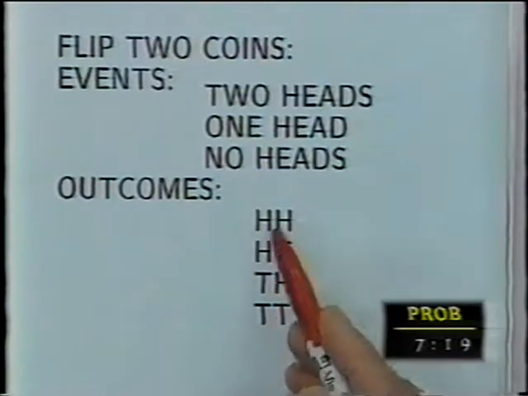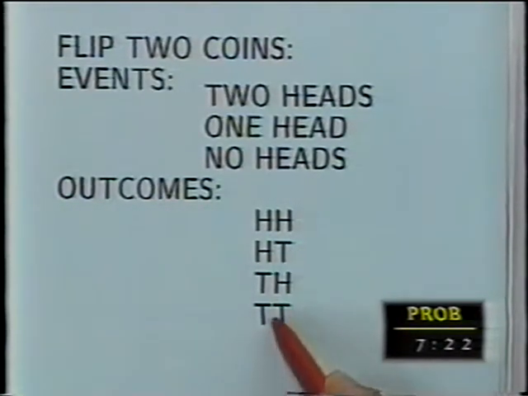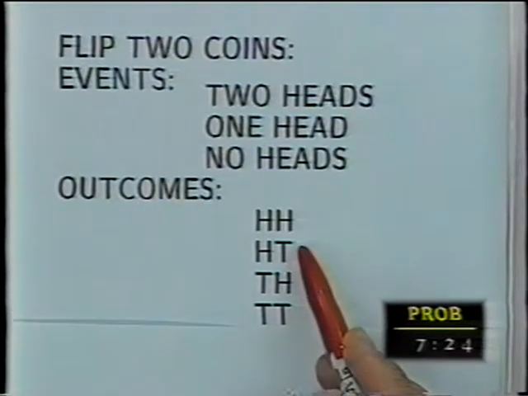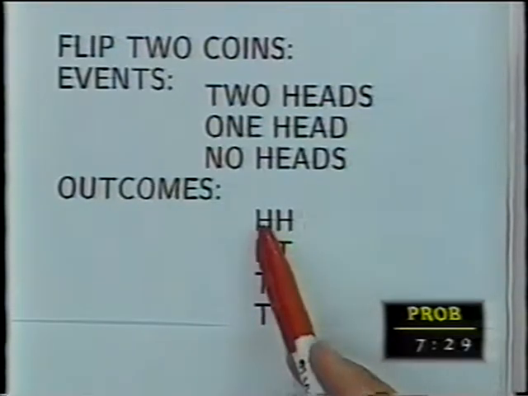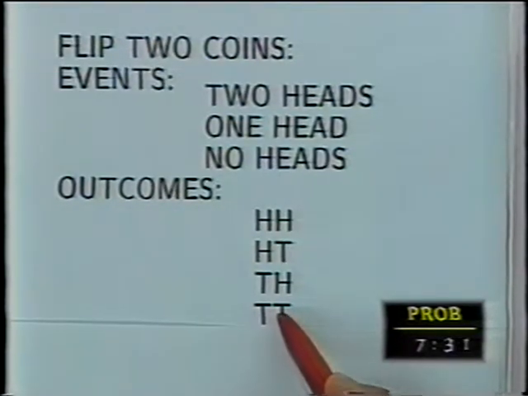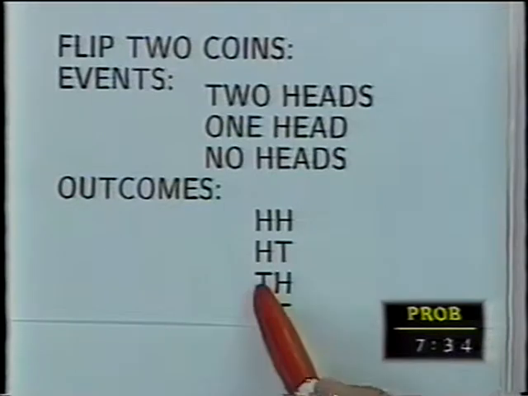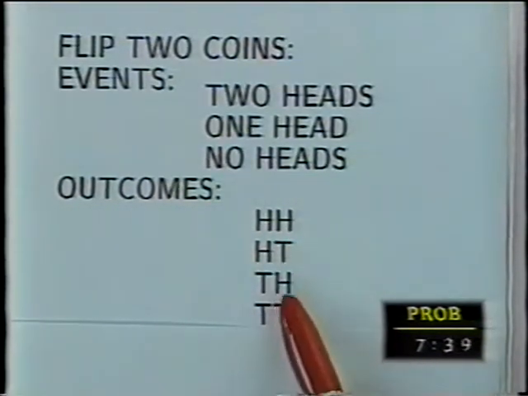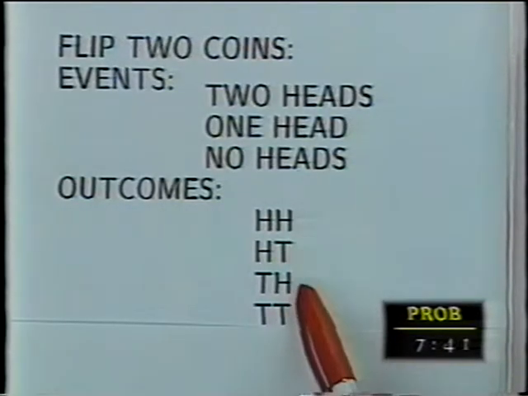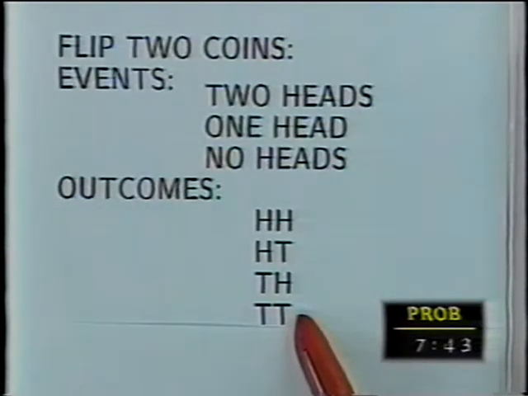The outcomes of flipping two coins are simply heads, heads, heads, tails, tails, heads, tails, tails. And now, is there any reason that you can think of why one of these pair of heads and heads should occur more often than tails and tails, or heads and tails should occur more often than tails and heads, or even heads and heads? If the coin is balanced, each of these possibilities, and these are the only possibilities that occur with two coins, or flipping one coin twice, those are equally likely.